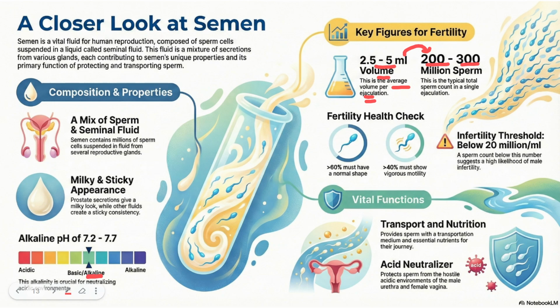Why is it alkaline? Because the urethra will mostly be acidic. Acidic urine will keep on passing through the urethra. So if sperm goes and mixes directly in it, sperm will get lysed or killed. To prevent that, we have to have an alkaline medium. That is provided by the seminal vesicle. The fluid produced by all three is the seminal plasma.